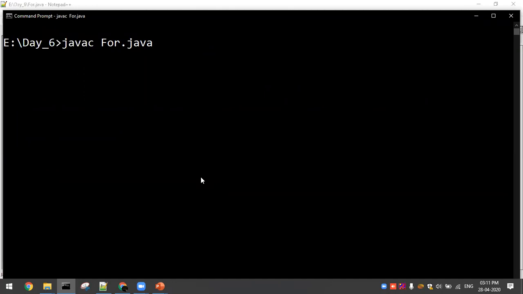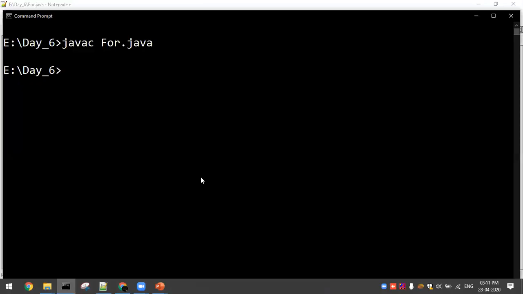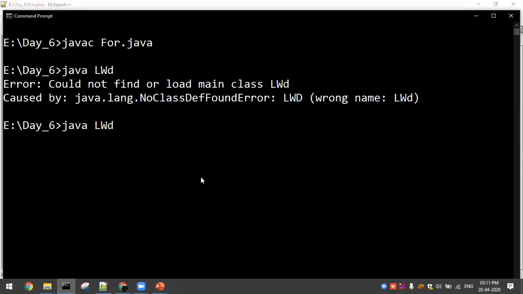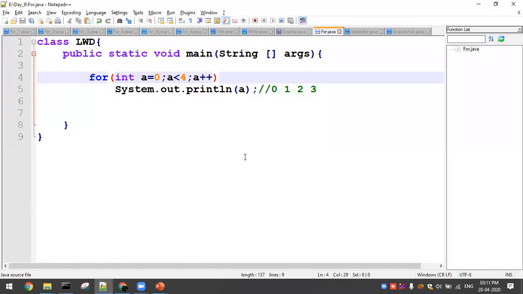So this is not having any error. My class name is LWD. So Java LWD class. This class is not defined because the last and D is there. So 0, 1, 2, 3. Till the 4 reaches, it is going to be incremental, right? Suppose, similar to the if statement, it is going to end up with a semicolon, right?